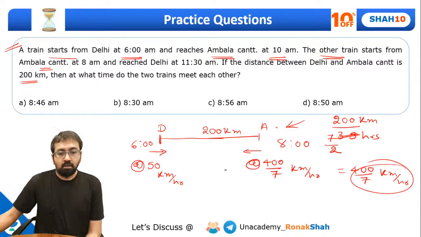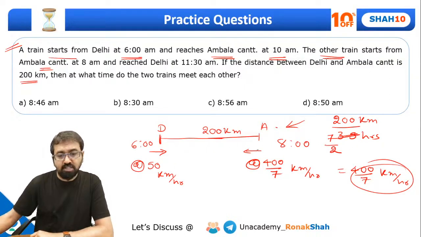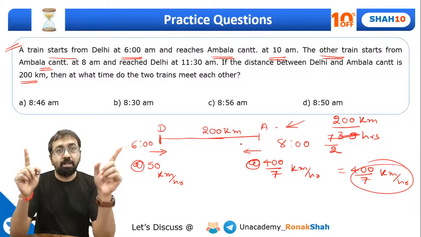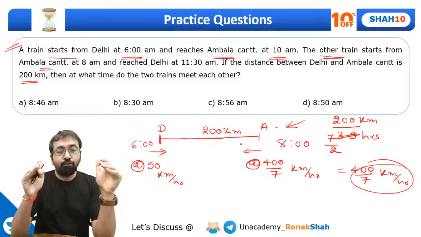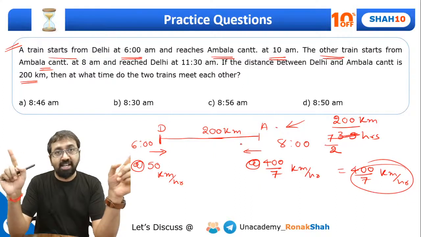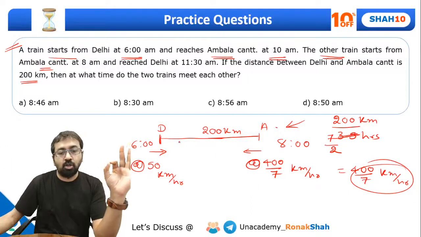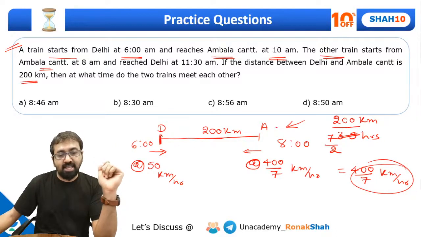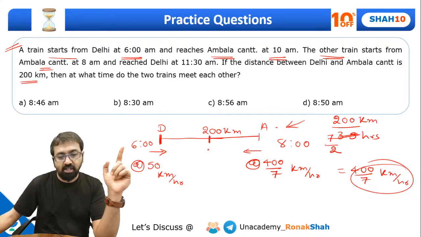Now see, please understand, the concept of relative speed will be applicable when both the bodies are moving. If you look at this question, Delhi train started at 6 a.m. and Ambala train started at 8 a.m. So what we'll have to do is find out where the train that started from Delhi will be at 8 a.m. Can I say this train which started at 6 a.m. will be somewhere over here at the middle point? Let's call this point C. At 8 a.m. this train will be over here, because in 2 hours duration it would have traveled 50 into 2, that is 100 kilometer distance. Yes, everyone.